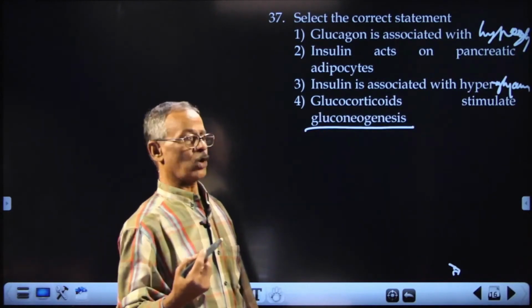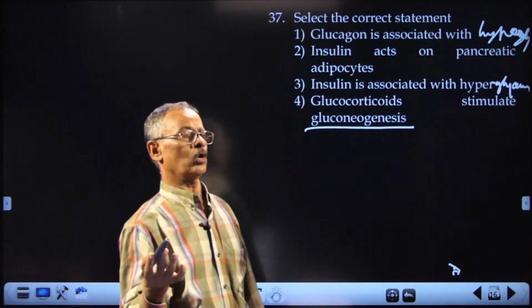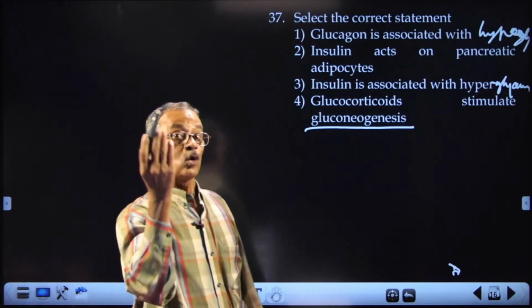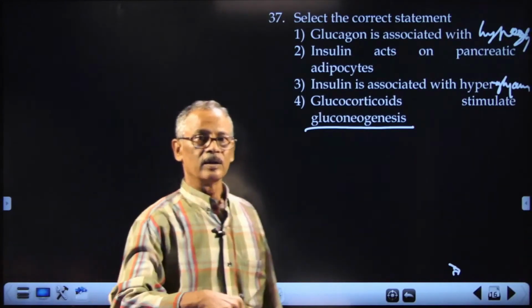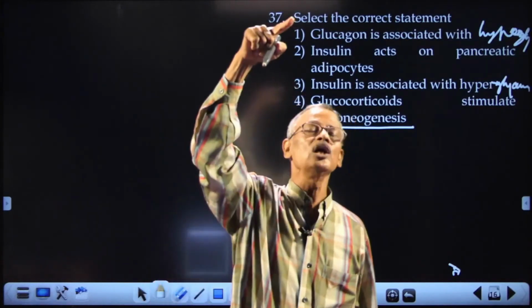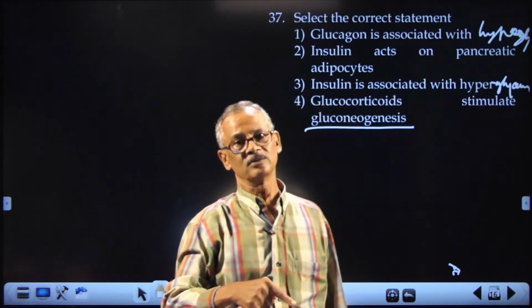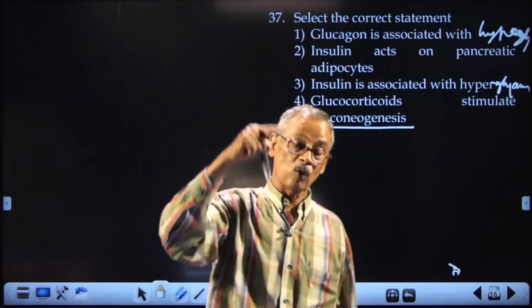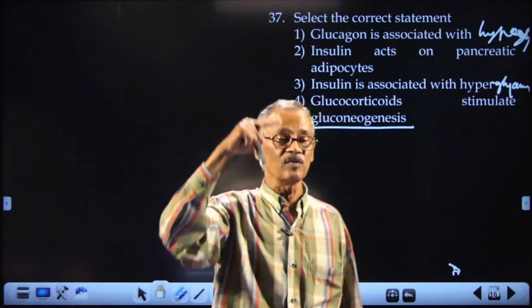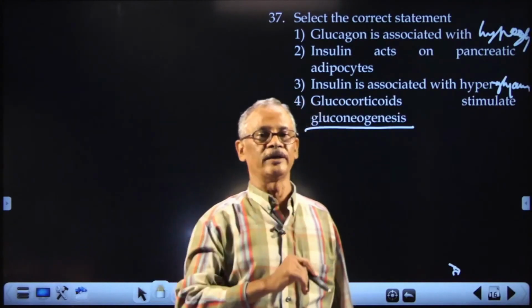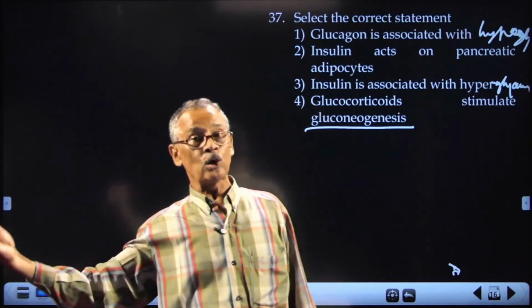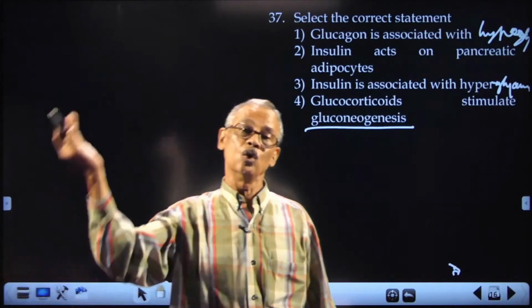What is a glucocorticoid? The common hormone is cortisone. Cortisone is antagonistic to insulin because it increases the glucose level in blood. How is it increasing the glucose level in the blood? By breaking down glycogen, and by converting non-carbohydrate material into glucose.